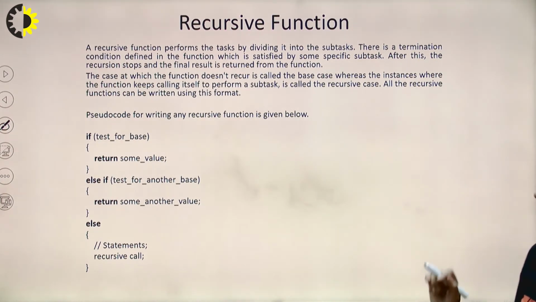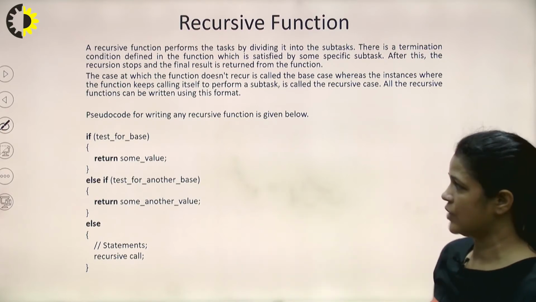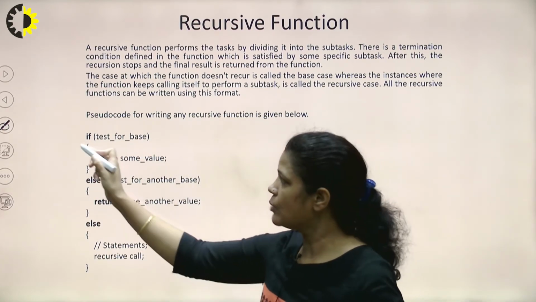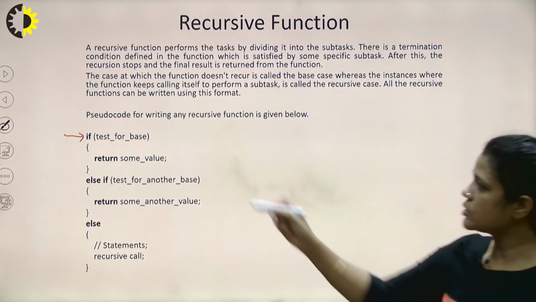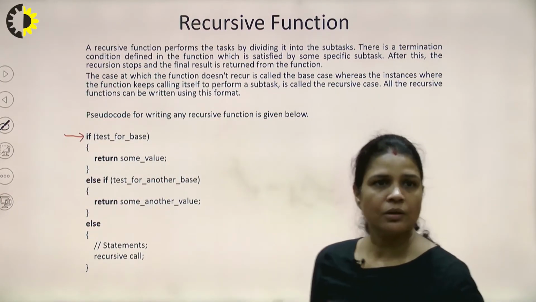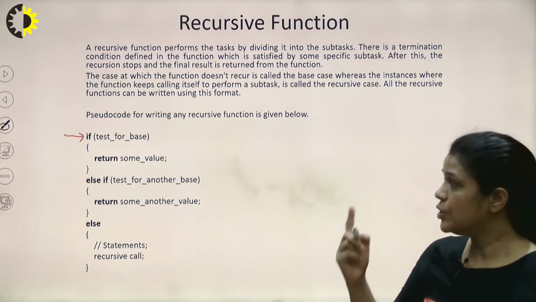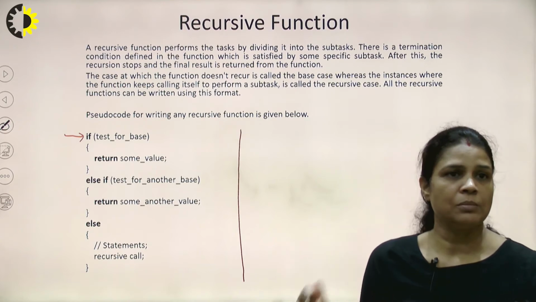Okay, so this is the pseudocode for writing any recursive function. How will we write the recursive function? With the help of conditional branching statements, if else or if else if else, depending on the base criteria. Let's suppose we have only a single base criteria.